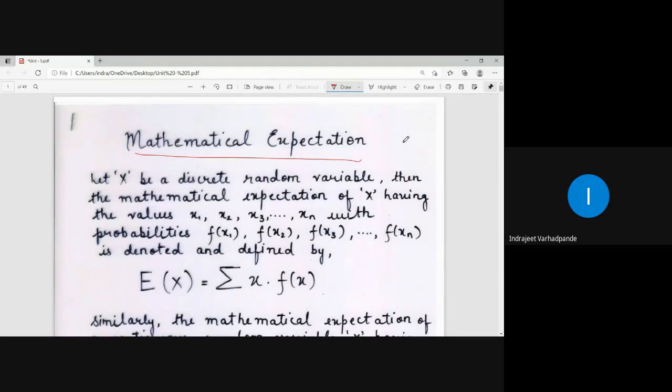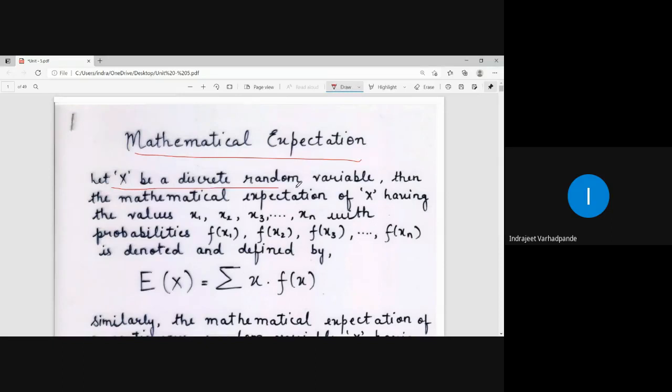Actually, mathematical expectation is ultimately the arithmetic mean, or mean, which we calculate for a particular random variable. Suppose capital X is a random variable which is defined by x1, x2, x3 up to xn. So what will be the mathematical expectation for the random variable X? It is ultimately going to be the mean or the average or arithmetic mean for that particular random variable. Suppose we see the definition mathematically.